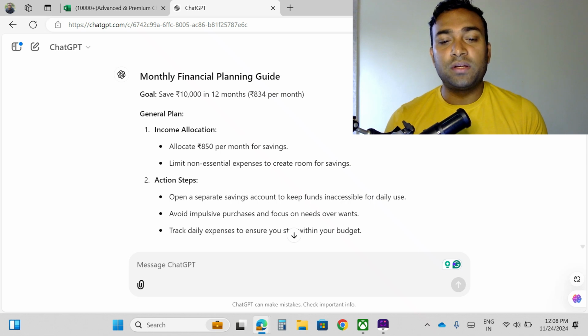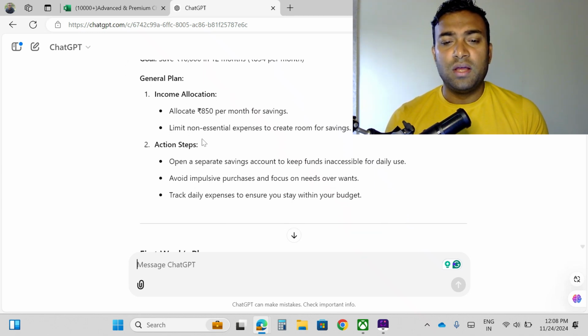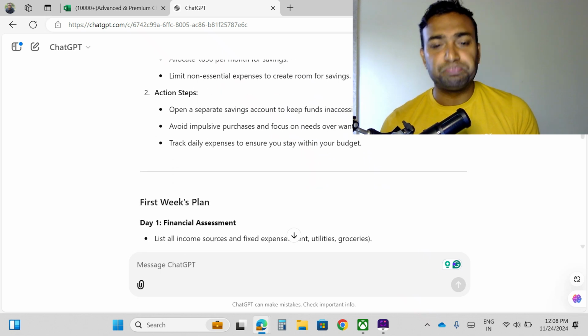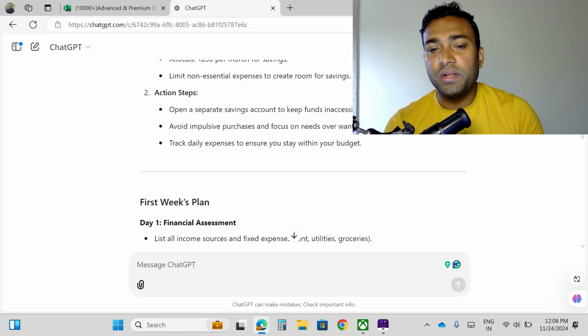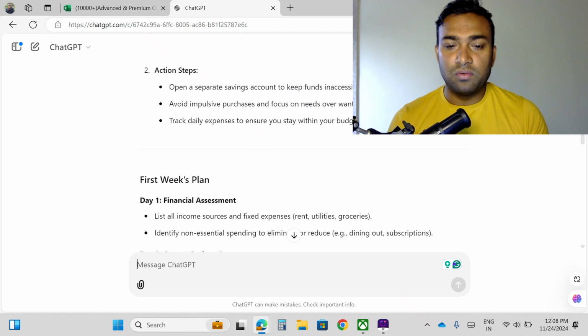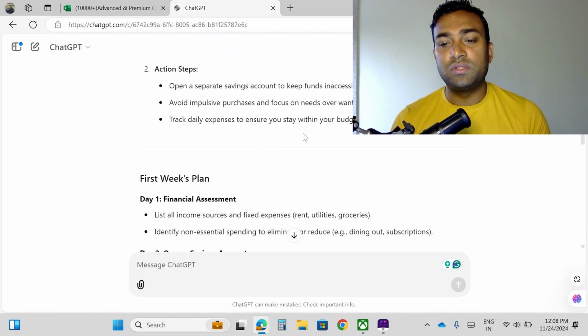And general plan, income allocation: allocate 850 rupees per month for saving. So what I have to do, 850 rupees per month, I need to do savings. Limit non-essential expense to create room for savings. Okay, action steps, what I have to do: open a separate savings account to keep funds inaccessible for daily use. Avoid impulsive purchases and focus on needs over wants. Track daily expenses to ensure you stay within the budget.